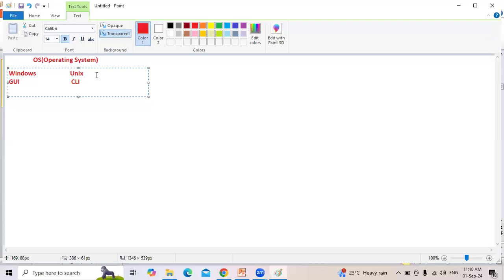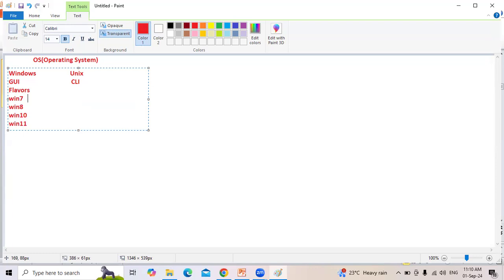Which come under the Microsoft family? We also call them flavors of Windows. Those are Windows 7, Windows 8, Windows 10, Windows 11, all of these come under the Microsoft family.